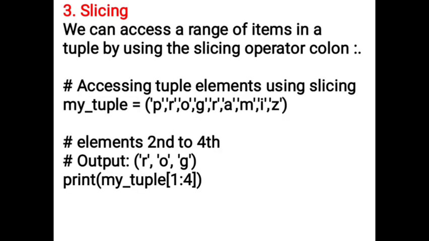Slicing. We can access a range of items in a tuple by using the slicing operator, that is a colon. Accessing the tuple elements using slices. For example, my_tuple is equal to, 'program iz', writing separate characters here. In the example, we want the second to fourth element, that is R, O, G. If we want the second element to the fourth element, then we write 1:4, and we get the second to fourth elements.